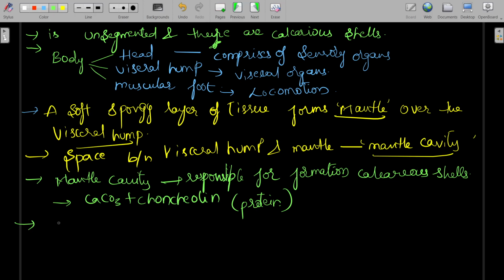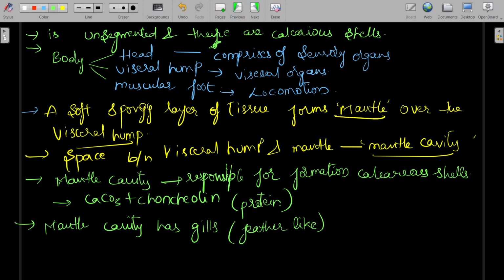Next, the mantle cavity comprises gills. These gills look feather-like. They resemble a feather. And these gills help in respiration and excretion.